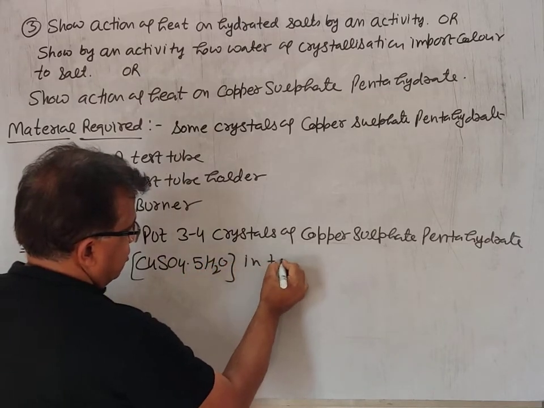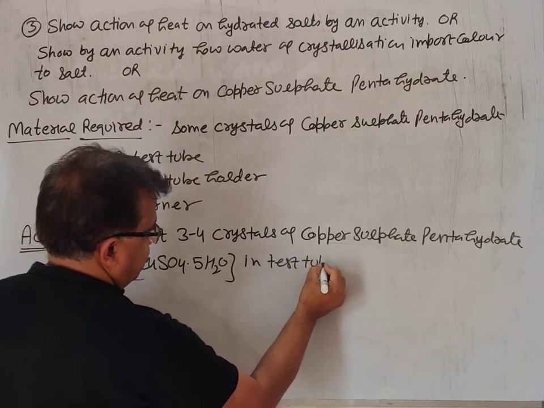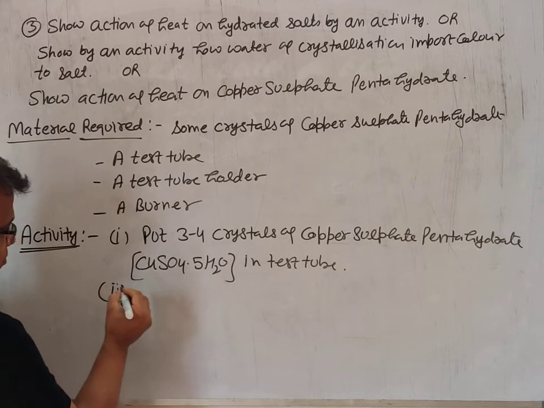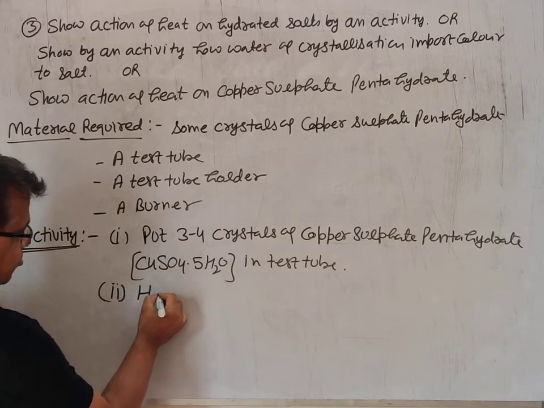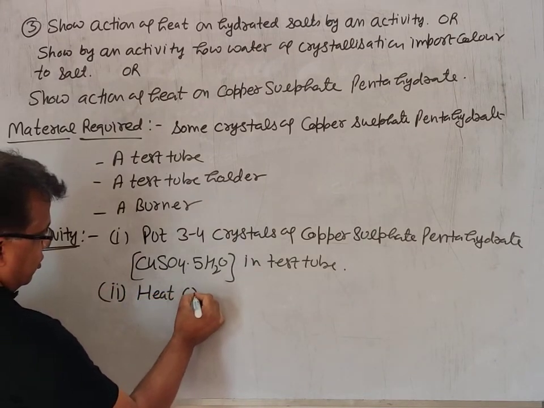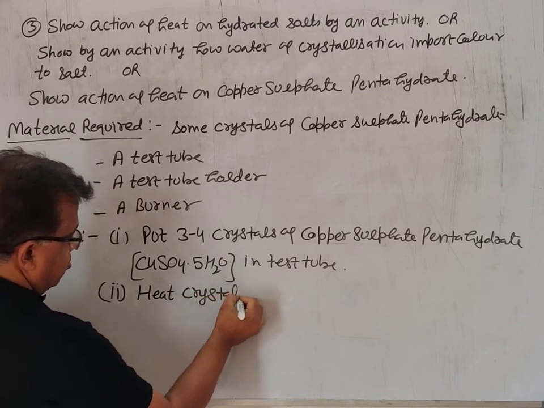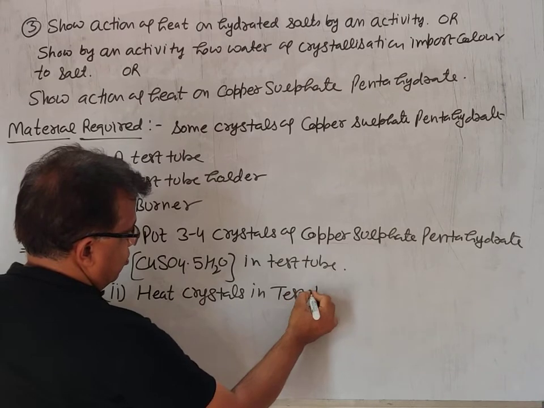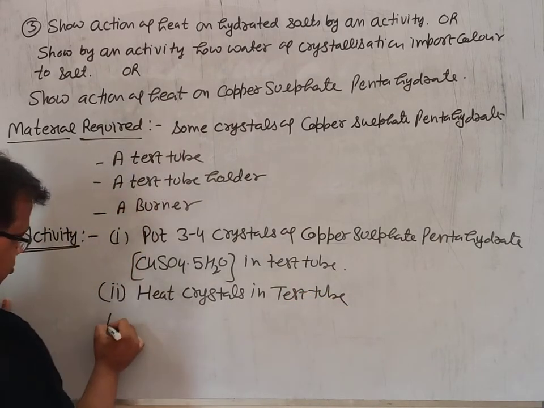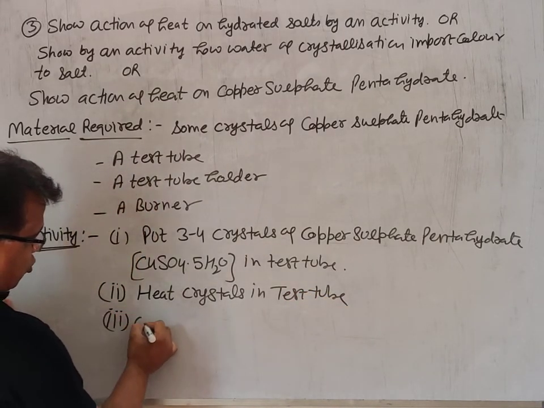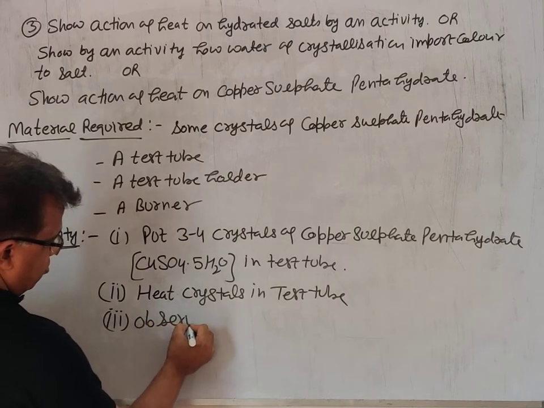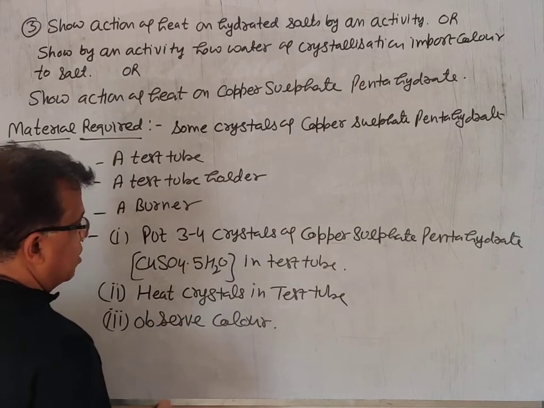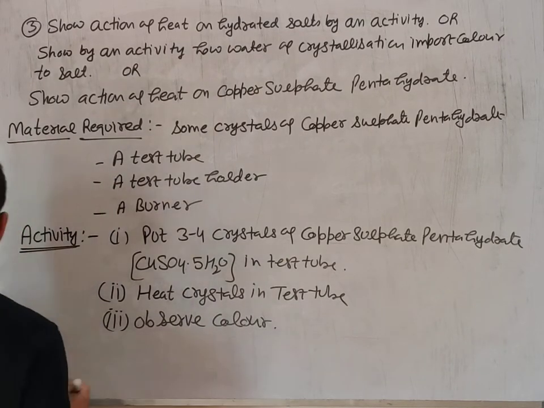Then heat the crystals in the test tube. Observe the color. So you have to observe color and other changes.